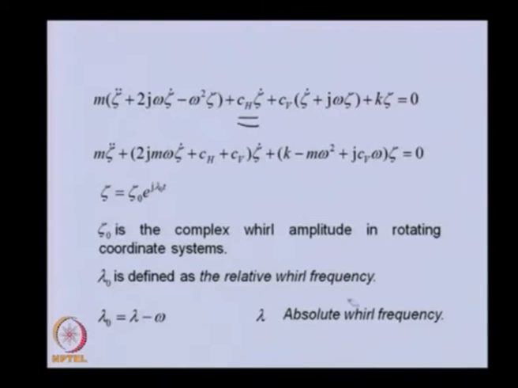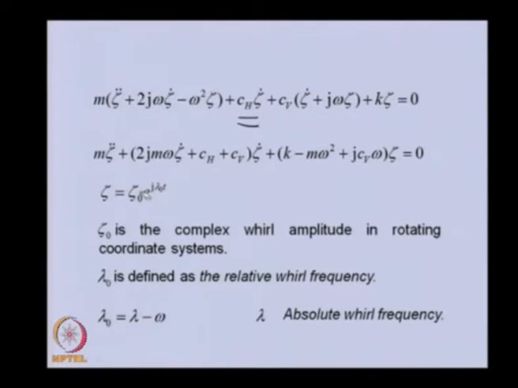The absolute whirl frequency and the relative frequency will be defined like this, that means the difference is the speed at which this particular rotating system is rotating. So the relative whirl frequency or the eigenvalue is defined as the absolute whirl frequency minus the speed. With this relation we can get the absolute whirl frequency also.